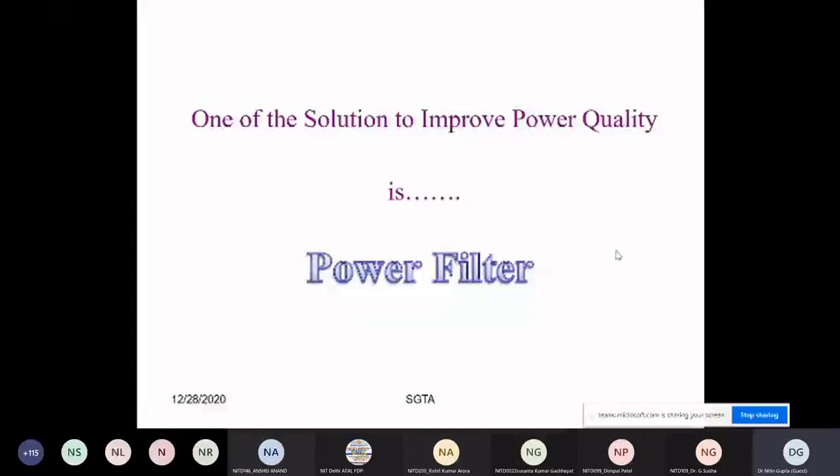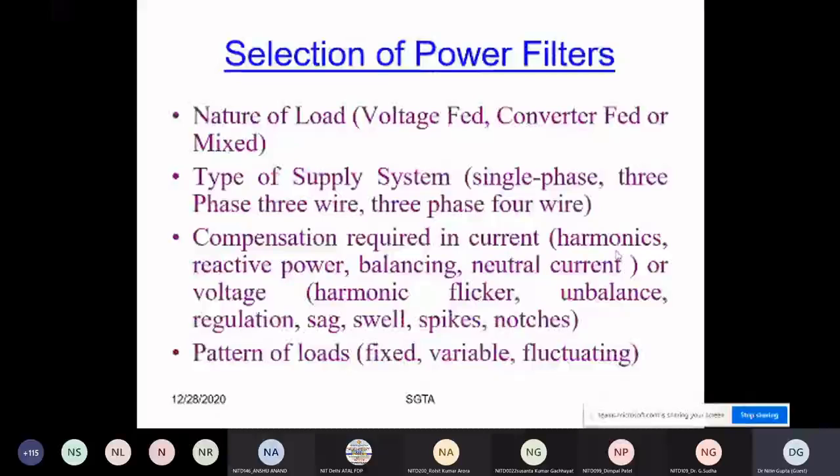So the final solution to improve the power quality is the power filter. This is one of the solutions. So one way to improve the power quality is filters, power filters. You can divide your filters into three categories. It may be passive, it may be active, it may be a combination of both.